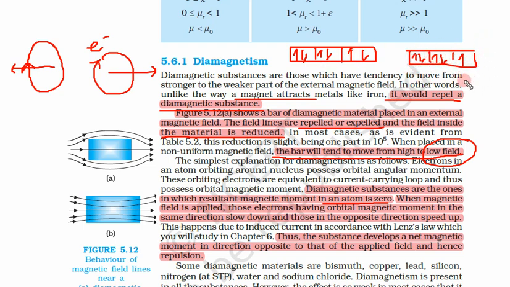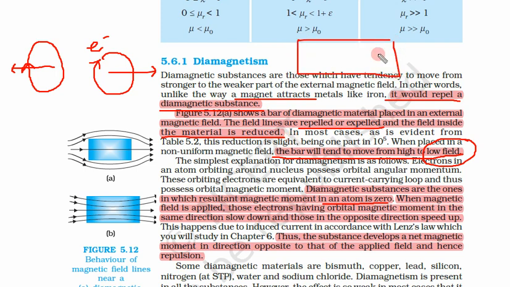Even if there is one single electron, if all electrons are not paired, this material is paramagnetic. If all of them are paired, this is called a diamagnetic material. For being a diamagnetic material, all electrons in the p subshell or the sub-orbitals of p must be paired. So once they are paired, what will happen? Let us see, this is a diamagnetic material.